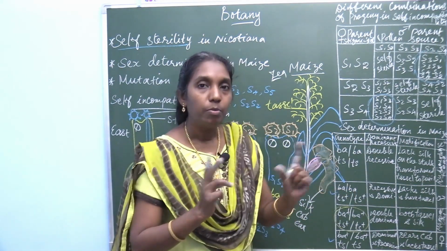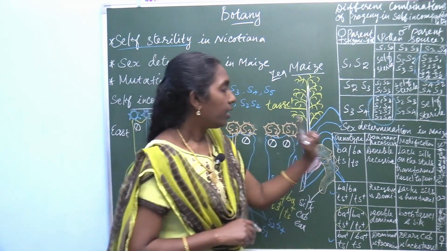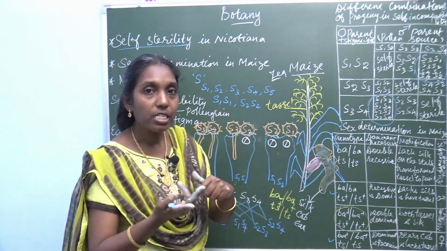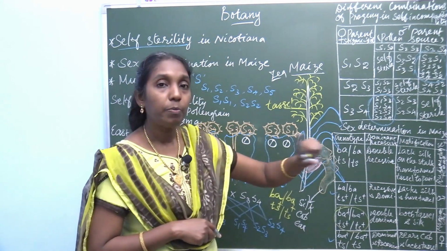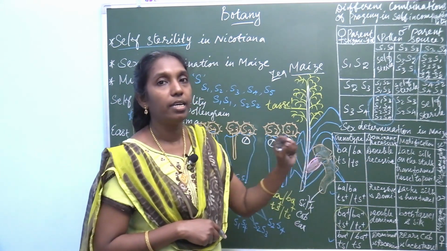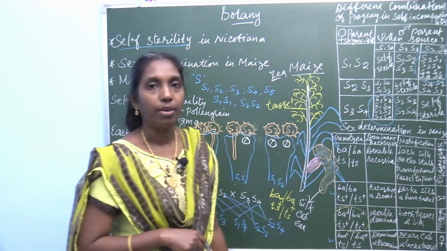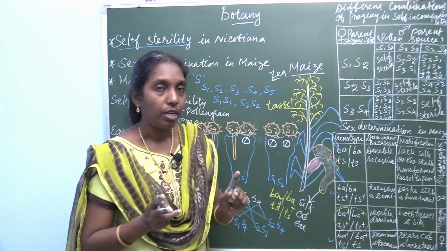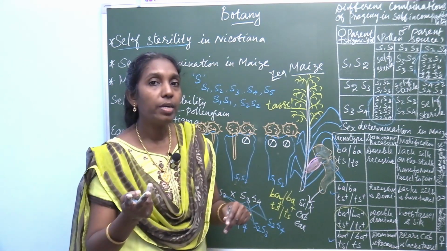If it is double recessive, both are recessive forms, it lacks silk on the stalk and transforms the tassel to pistil. So it produces a rudimentary female. So the expression is rudimentary female. And the second genotype, BA with dominant TS.